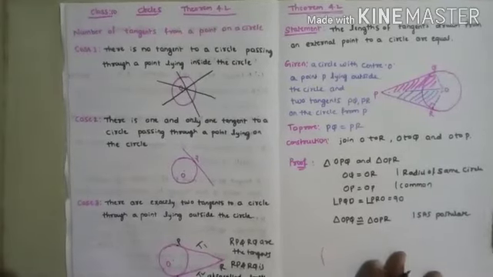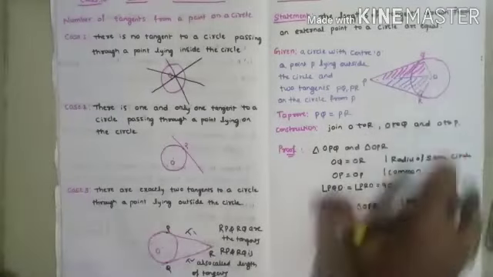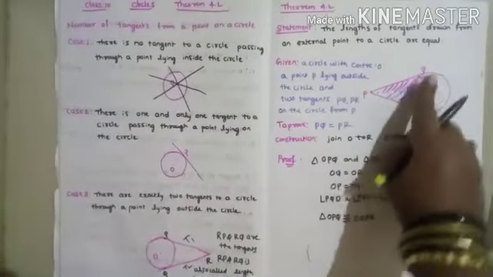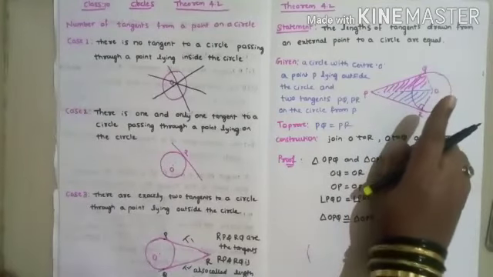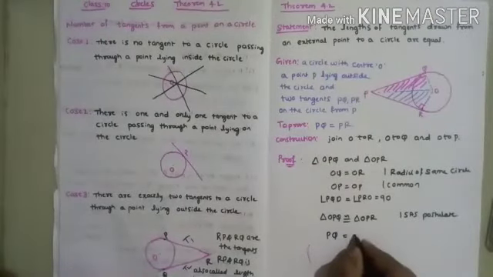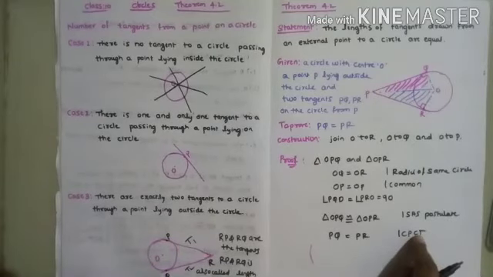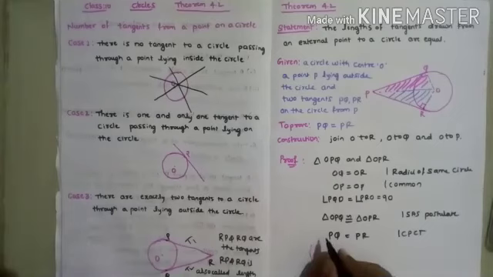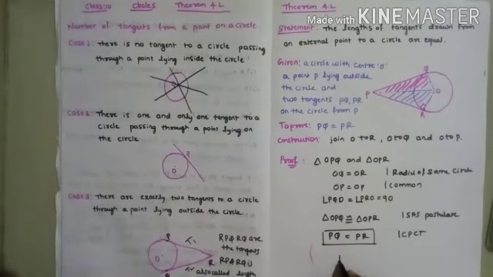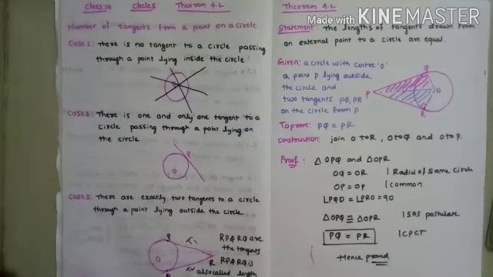Postulate, you have learnt in 9th standard. See, if these two triangles are congruent, all the angles will be equal and all the sides will be equal. So by CPCT, corresponding parts of congruent triangles, we can write PQ is equal to PR. This is the proof of the theorem, hence proved. This is also a very important theorem. Practice this theorem and understand it.